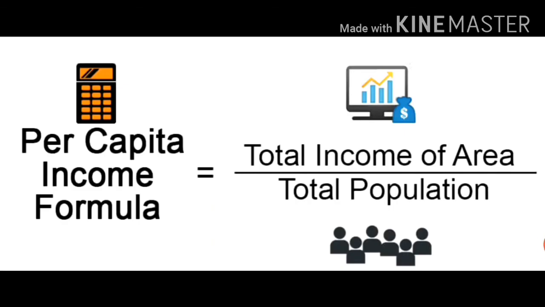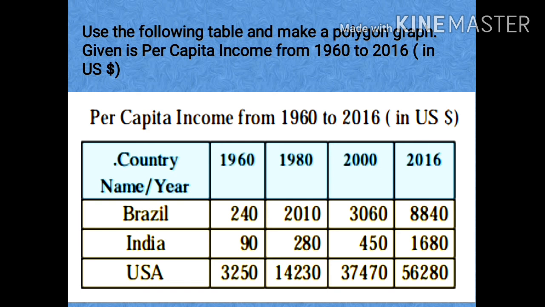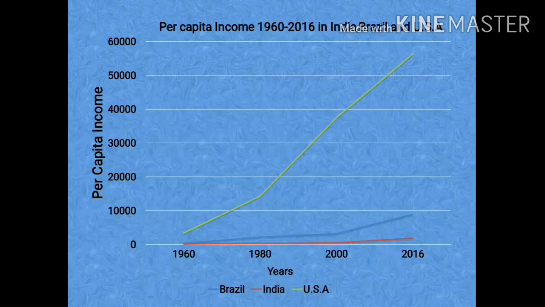Here you can find the formula to calculate the per capita income of a nation. Per capita income is equal to total income of the area divided by the total population of the people in that area. So we have to use the information given here of three countries, Brazil, India and USA, from the year 1960 to 2016 about the per capita income of these nations in US dollars. So now let us see the graph here on the screen. On the x-axis are the given years 1960 to 2016, and on the y-axis you will find the per capita income of the three nations given.